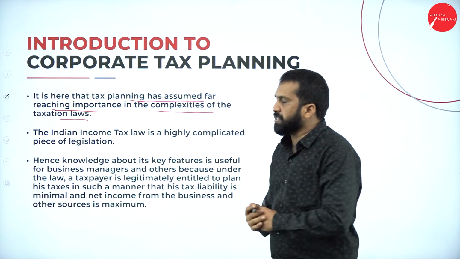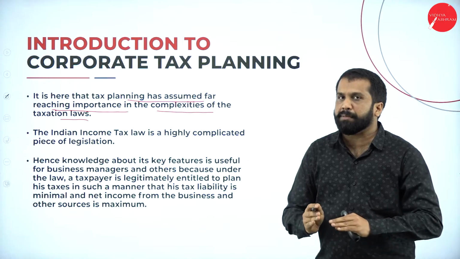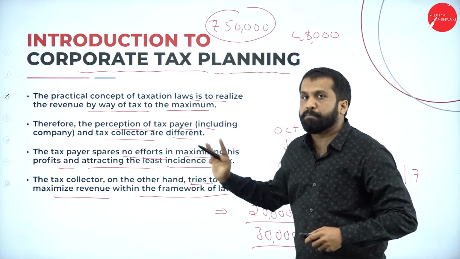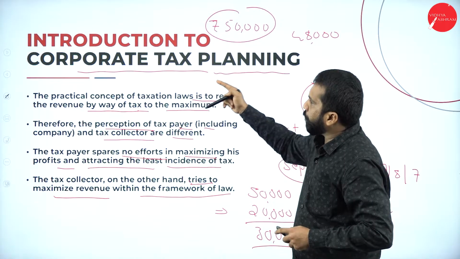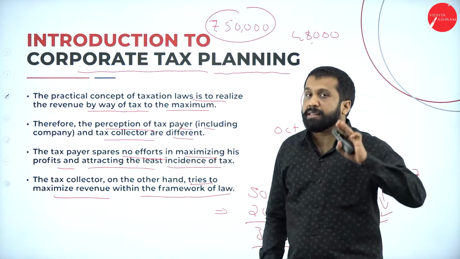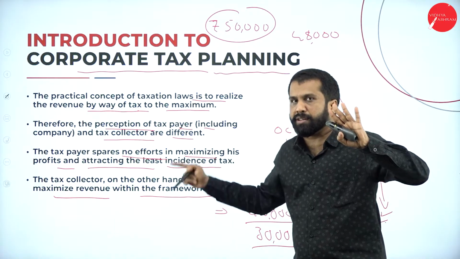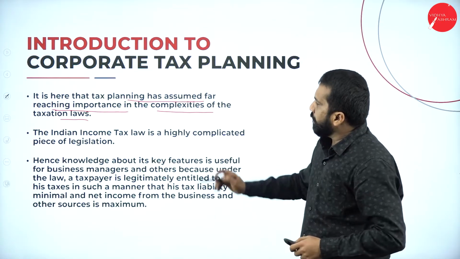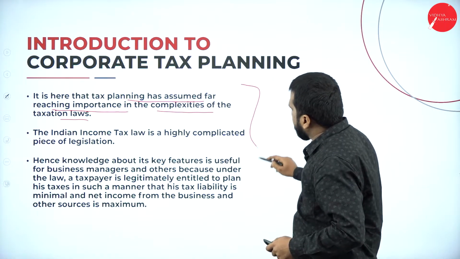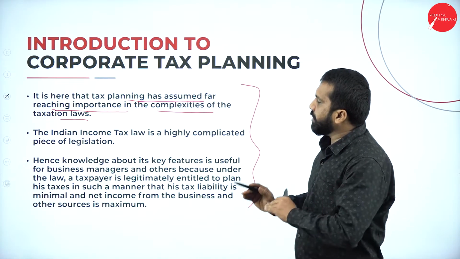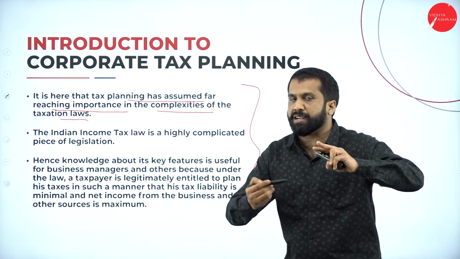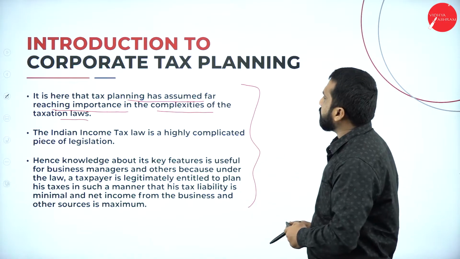These are basic information for your examination purpose. You are only supposed to remember 3 to 4 points about the introduction to corporate tax planning. No need to remember all the points. These are the basic things, not actually required. Just remember what corporate tax planning is and the perception of the payer as well as the receiver.